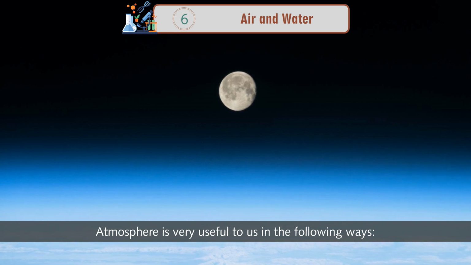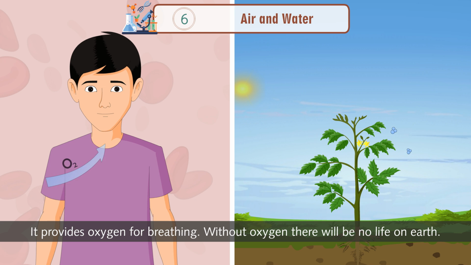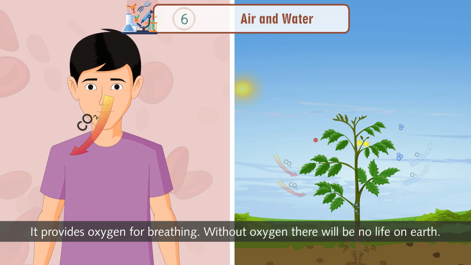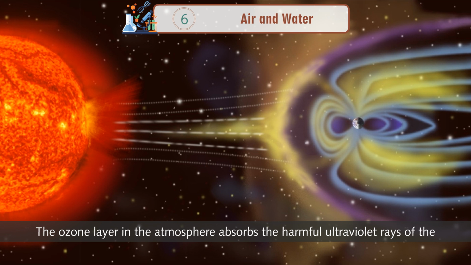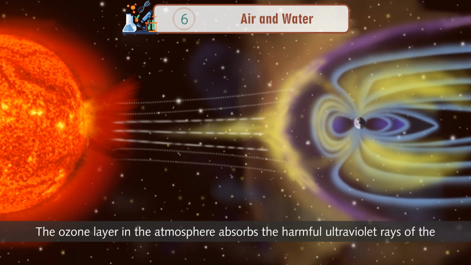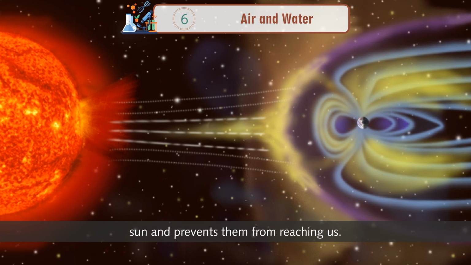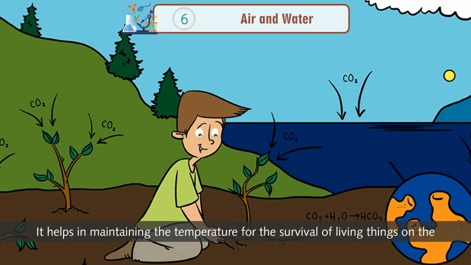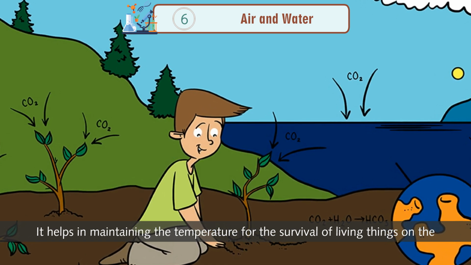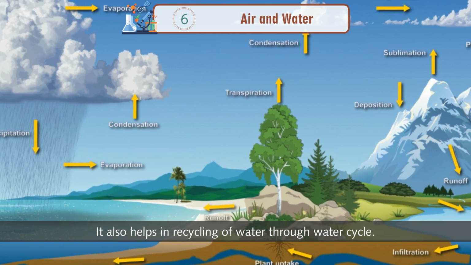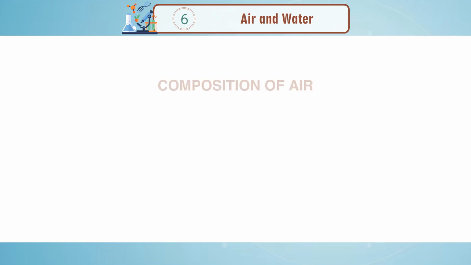Atmosphere is very useful to us in the following ways. It provides oxygen for breathing. Without oxygen, there will be no life on Earth. The ozone layer in the atmosphere absorbs the harmful ultraviolet rays of the sun and prevents them from reaching us. It helps in maintaining the temperature for the survival of living things on the earth. It also helps in recycling of water through water cycle.